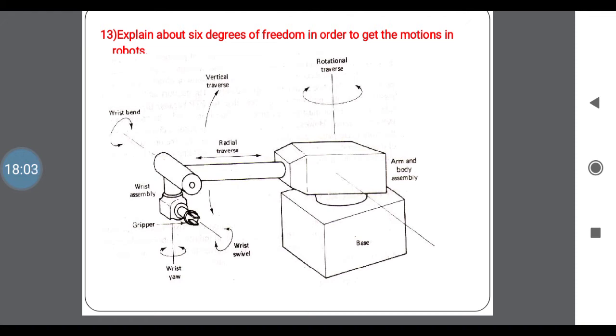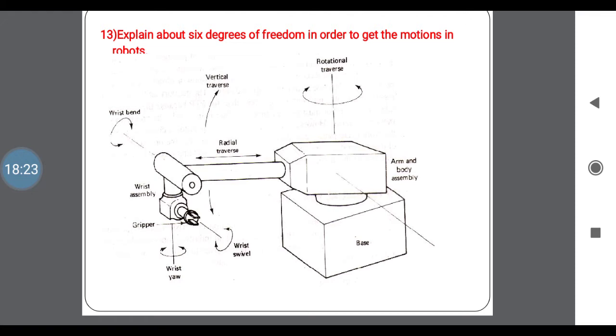The whole system is placed on one base. Here we have an arm and body assembly. That arm and body assembly is placed on one particular base. On that base we have 6 degrees of freedom. 6 degrees of freedom means these are 6 directions which rotate the robot during the work cycle.